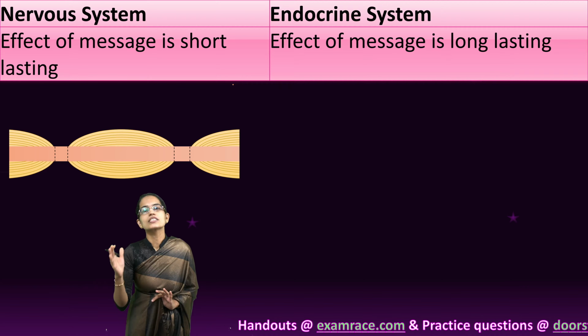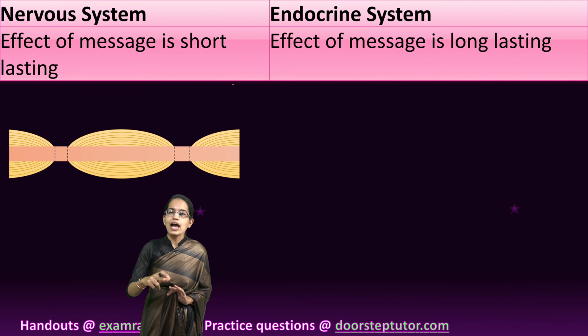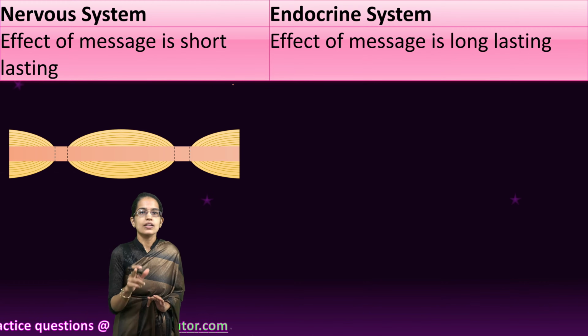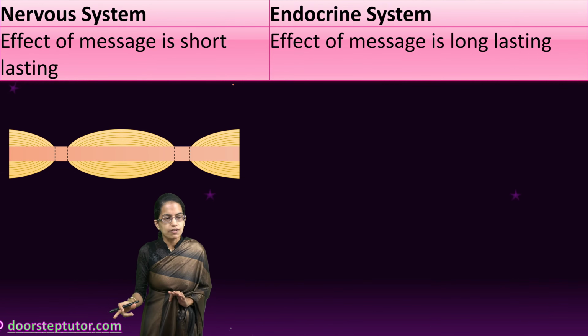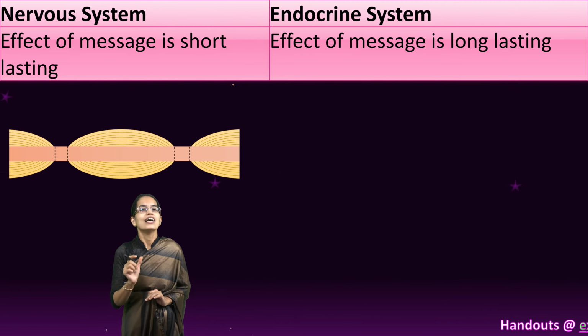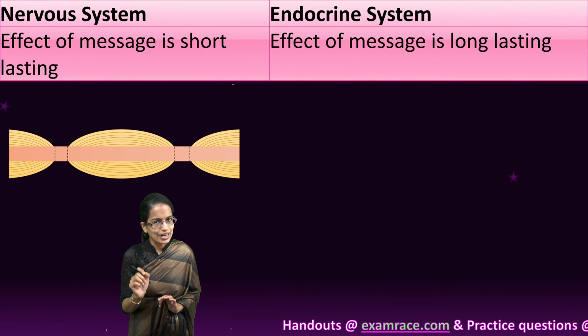So the effects of the endocrine system are long lasting as the message travels slowly. However, in the nervous system, the message travels very fast and therefore the impact lives for a very short duration. So that's the basic difference between a nervous system versus an endocrine system.